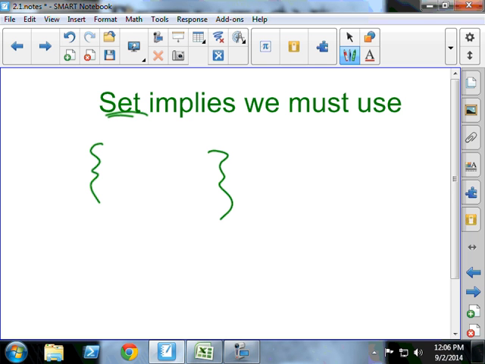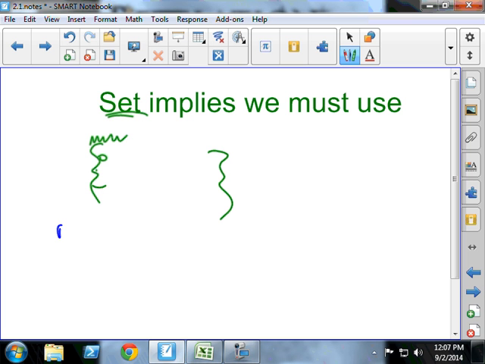Those aren't parentheses. They're not brackets either. Mr. Englehart calls them Franks because they look like a person. Maybe it's Bart Simpson. Anyway, they're braces. Okay, so anytime you see the word set, you really do need to include braces.